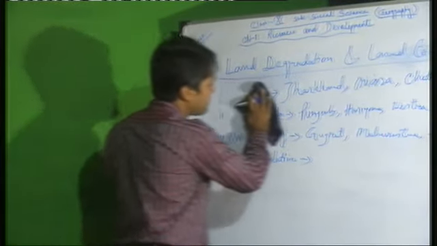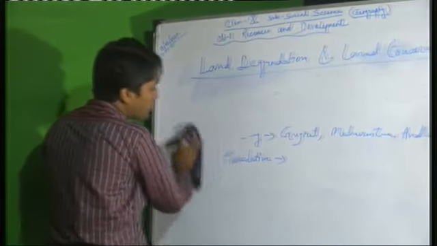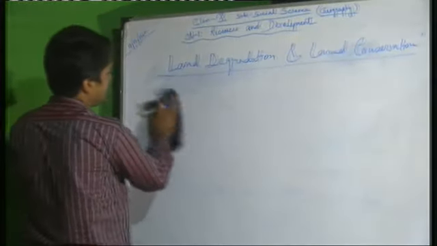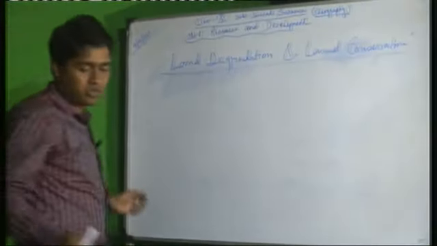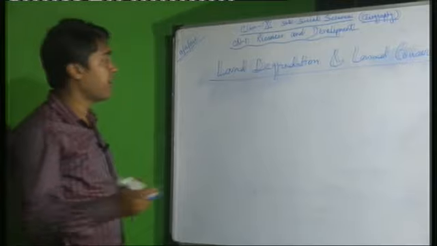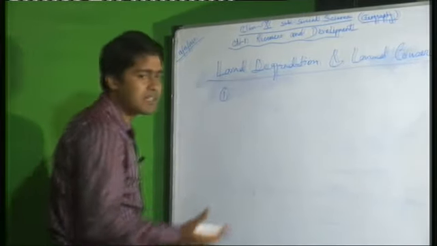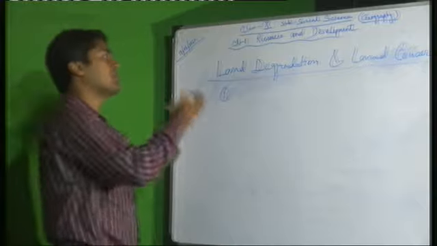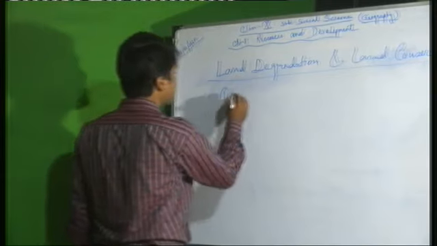But you know that when we read about land degradation, obviously the most important thing is conservation. Conservation means preventing this degradation, preventing this deterioration. There are also some measures taken by the government or common people for land conservation. There are several ways or measures for conservation of land. When we discuss soil conservation, it is also similar. The measures are similar for land conservation and soil conservation. The first one is afforestation.